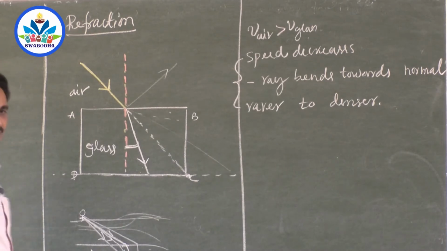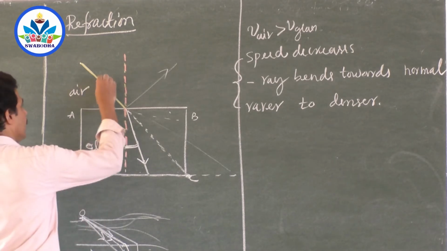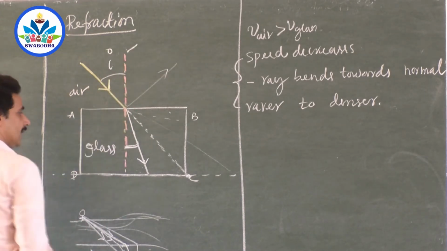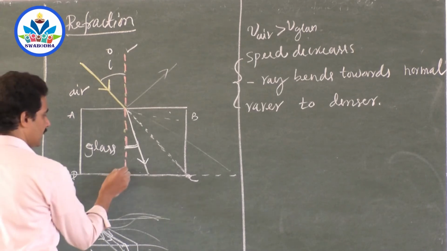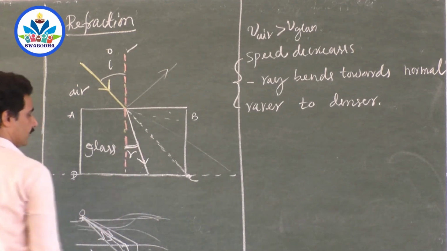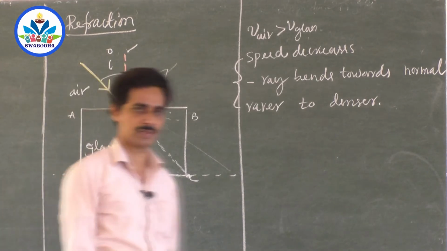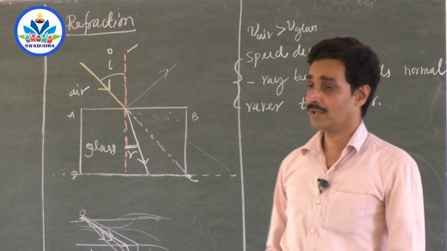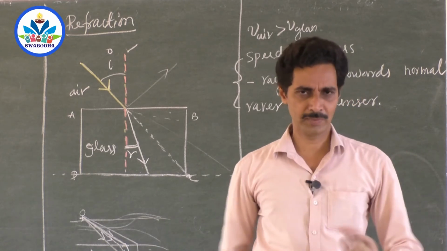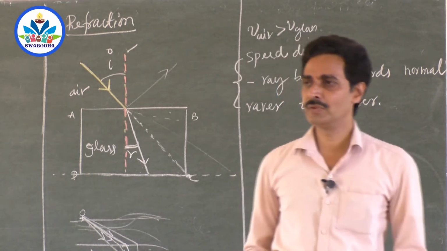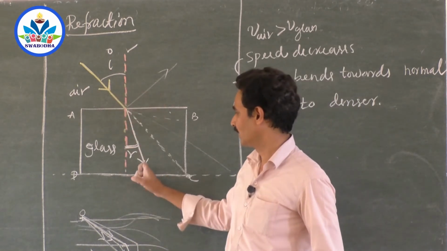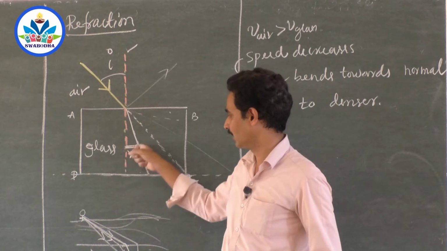So now, as usual, we will define angles. Angle between the normal and incident ray, this is the angle of incidence. Angle between the normal and refracted ray, this is the angle of refraction. Of course, it is always with respect to normal, we have seen it in reflection. If you are asked what is angle of incidence, it will be a very silly question, it may not be asked, but you must know it. Angle between the incident ray and normal is called angle of incidence. Angle between the refracted ray and normal is called angle of refraction.